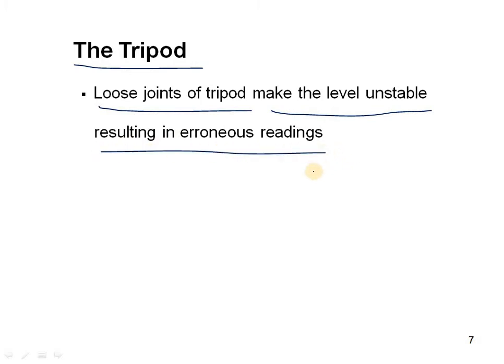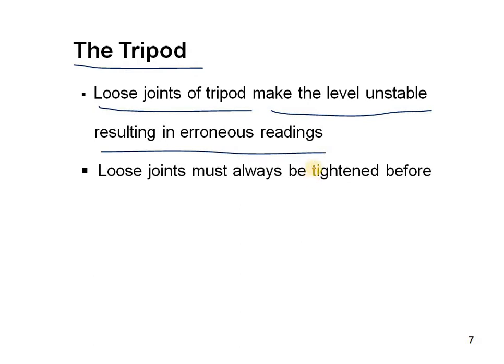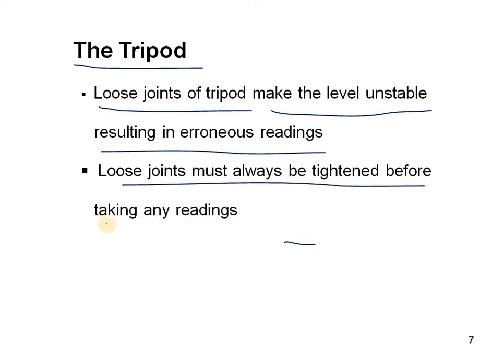Loose tripod means that when we are fixing the tripod stand on the ground, we have to fix it on the ground very perfectly, and we have to tighten the screws that are there on the tripod stand. So these loose joints must always be tightened before taking any readings. That is the main one.